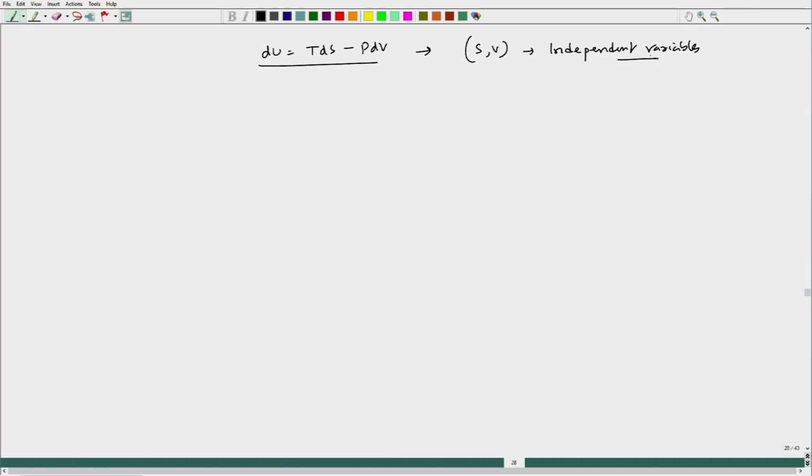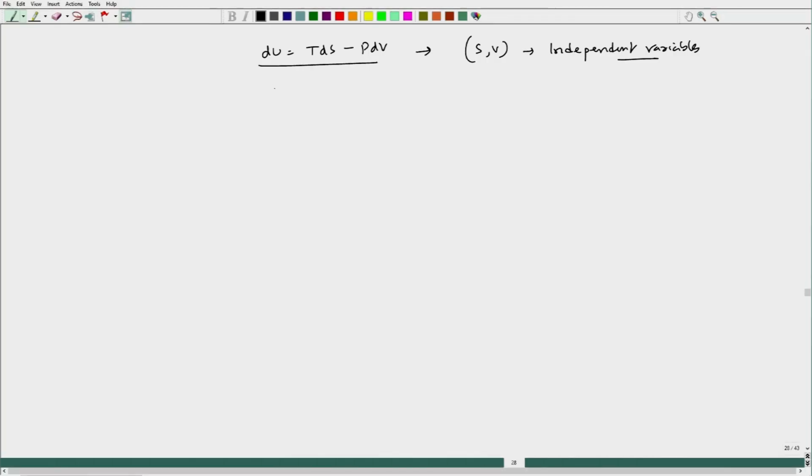Okay. These are the two independent variables. Now, we always try to look at the system definition using some parameters which are easily measurable or easily controlled. Now, we have to check whether the volume and entropy both are easily measurable or easily controlled. If I look at volume, it is still relatively easy, but entropy cannot be easy. This is a very difficult parameter to deal with.